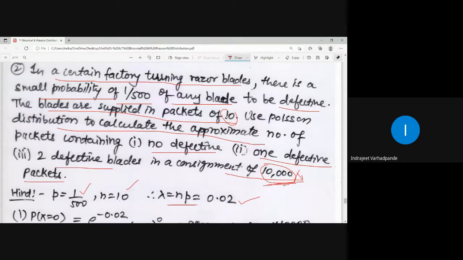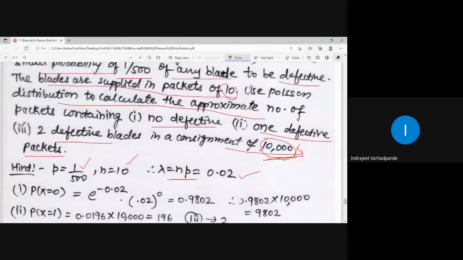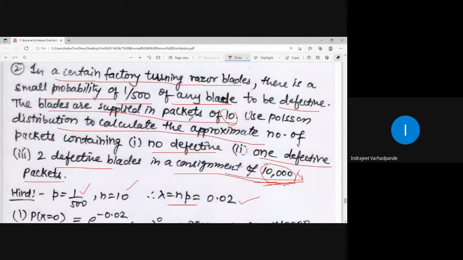Will it be multiplied by 10,000, or 100, or 1000? You will be multiplying it by 10,000, because the consignment is taken out for what? Whatever answer you have to find, you have to find it for 10,000. Here n, which is the number of trials, is to be done with the calculation of 10 packets, because defectiveness is obtained with reference to the 10 packets of razor blades they are manufacturing or packing.